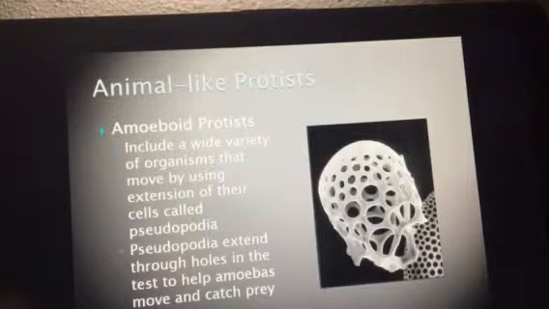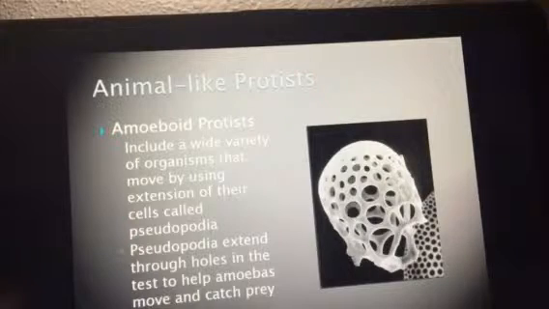These animal-like protists, also known as protozoa, are not animals. They are ancient ancestors of them or have some really distinct qualities from them, but they are not considered to be animals. They will typically feed by engulfing their food source, which means they pretty much open their mouths and go around it. An amoeboid protist would be an example of that.